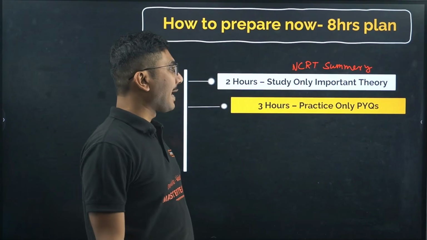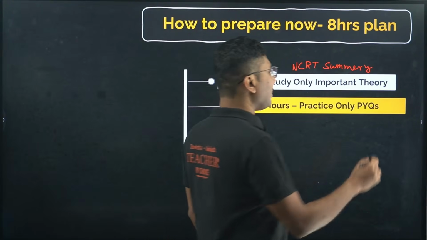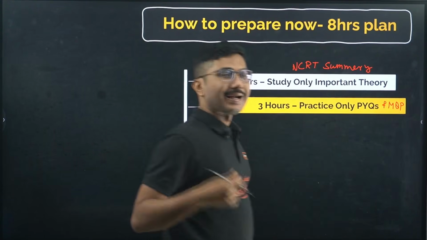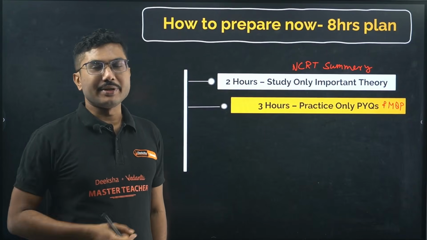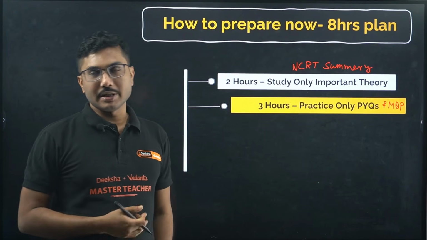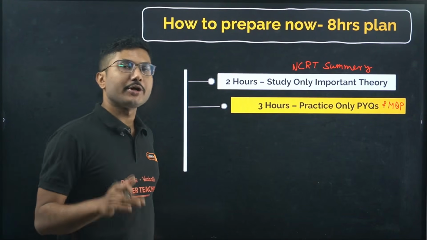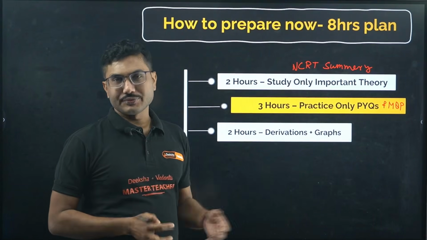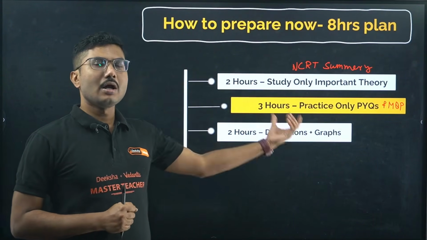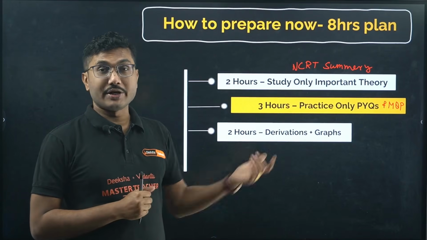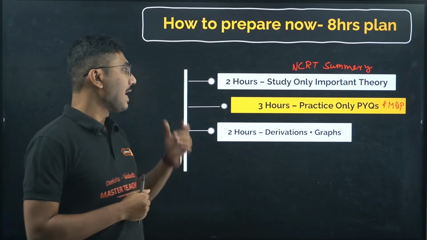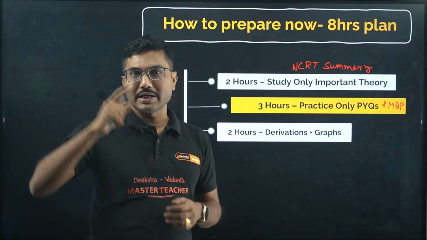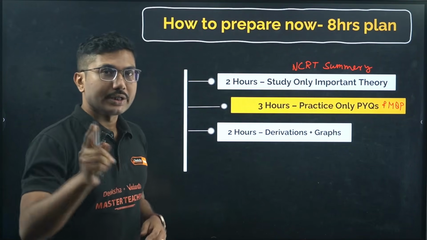Next, three hours, practice only PYQs and model papers. Practice the questions that are repeatedly coming in previous year papers and model question papers. Those questions are very important, you should not ignore them. Next, two hours, derivations plus graphs. There are not too many graphs from the chapter Dual Nature, but there are some graphs you need to study, and practice the very important derivations. If you want more on derivations, I have done a video on all derivations, do check that out.